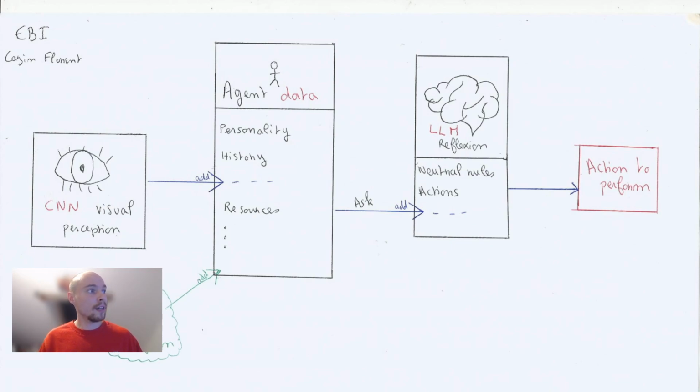And we have an LLM. This LLM has natural rules, because it is very important not to influence the action to perform through the prompt. And we have actions. Like I said before, there is no condition, no behavior tree, no logic, etc. But we have to develop actions. We can develop thousands of actions, and we give this list of actions to the LLM, and the LLM will decide with the agent data which action to perform.